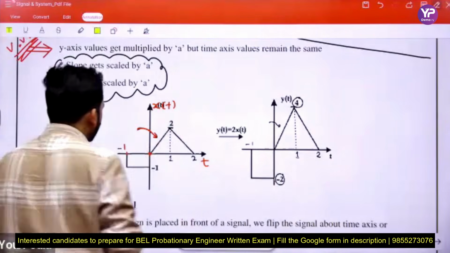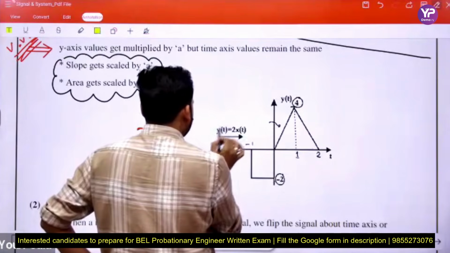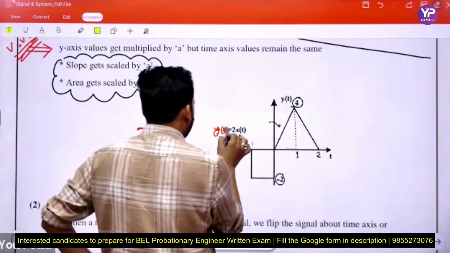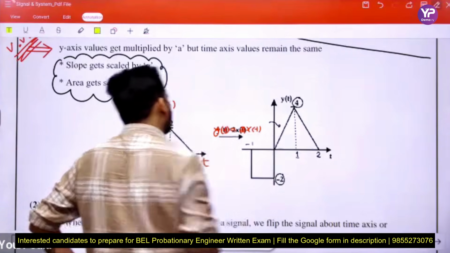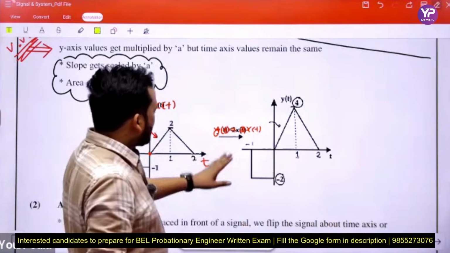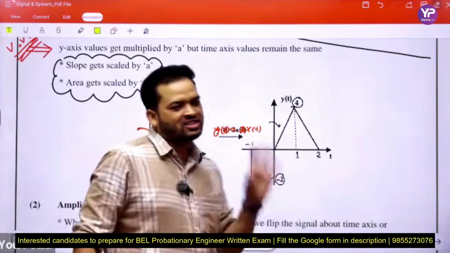Okay, see, this is xt. Here we write yt equal to 2 times xt. See, so beta, the values on the time axis remain the same.